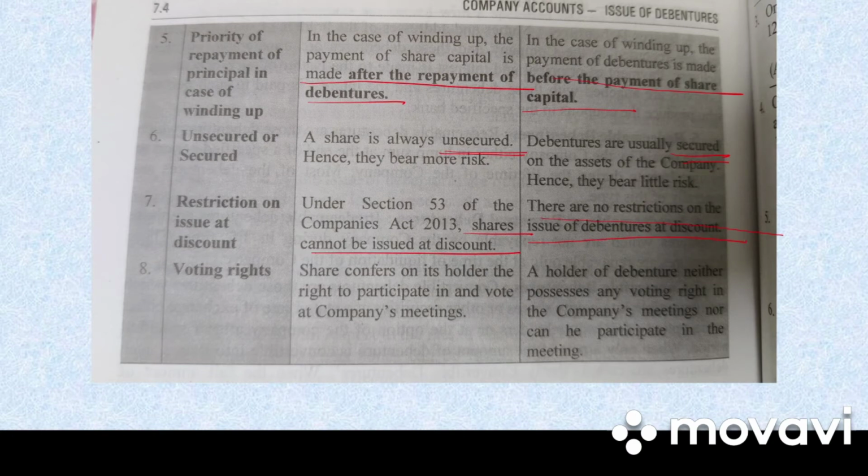Next is the voting right. Shares confer on their holder the right to participate in and vote at the company's meeting, whereas a debenture holder does not have any right to attend the meeting or participate in the company meeting. Clear? So this is a very important topic, that is the difference between share and that of a debenture.